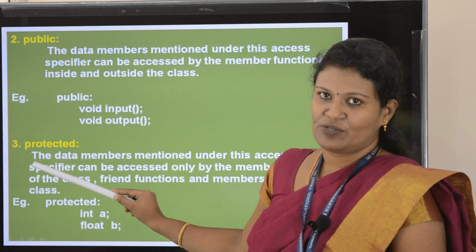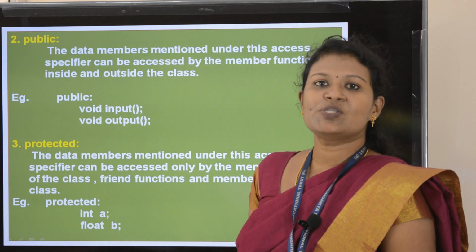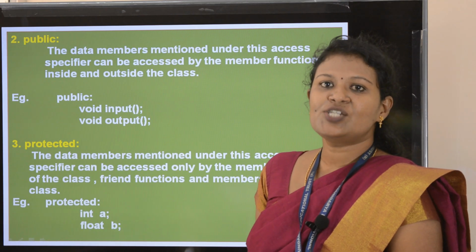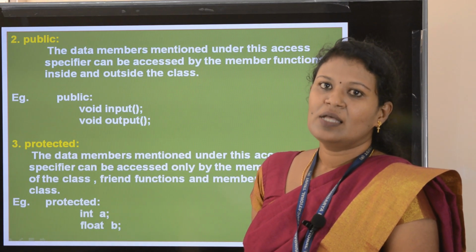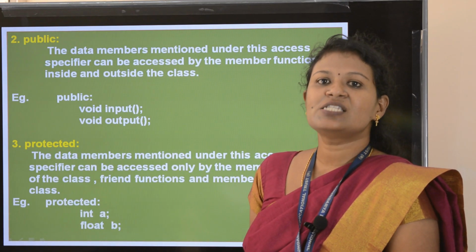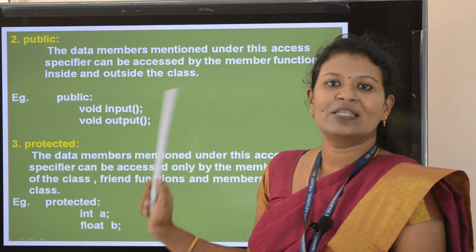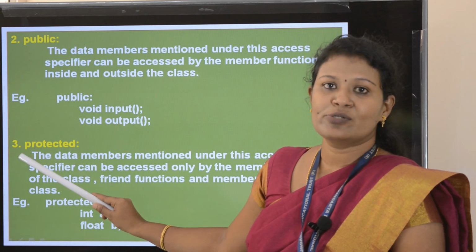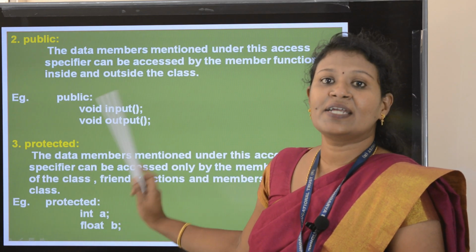Protected access specifier. So in normal programs, we will be using only two access specifiers, private and public. So those two access specifiers we will be using in almost all the programs. Protected access specifier mainly we will be using in inheritance programs.